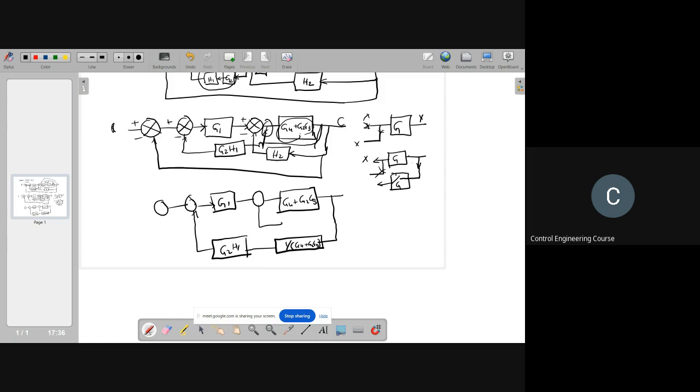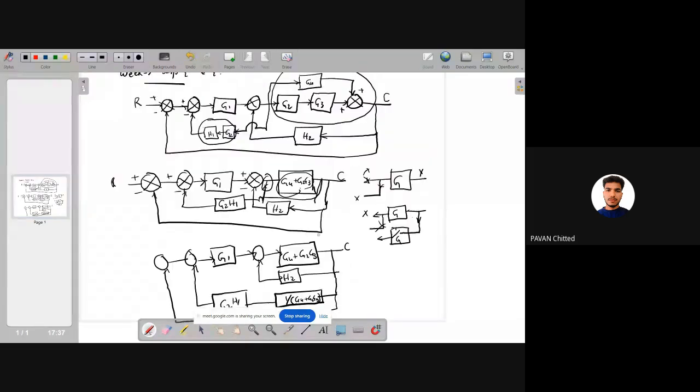And this I am writing here as H2. Is it clear, Pawan? I'm dividing by that, so what will it give? Dividing by 1 by G4 plus G2, G3 to the output. What we need is H1 in the feedback. After simplification, this is G2, G3 plus G4, right?